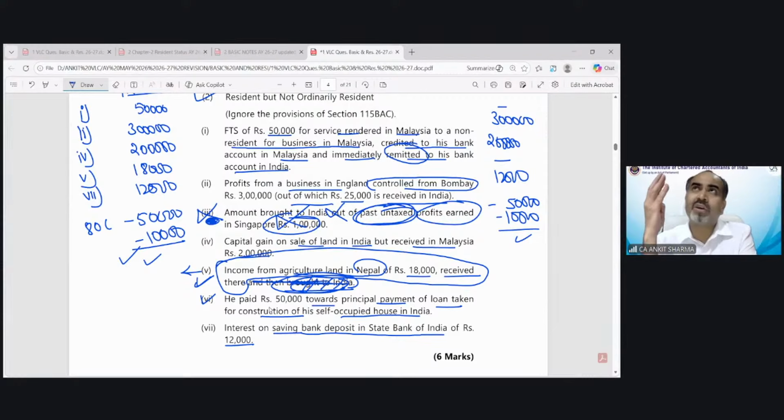Class number 4 is for residential status, class number 5, so you should watch class number 5 for scope of total income. There is a format we have discussed, and we specifically discuss these past untaxed profit income cases and these kinds of remitted or brought cases. That would give you a clear idea why we have included this income in our calculation.